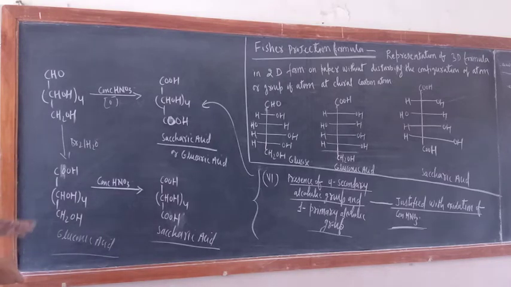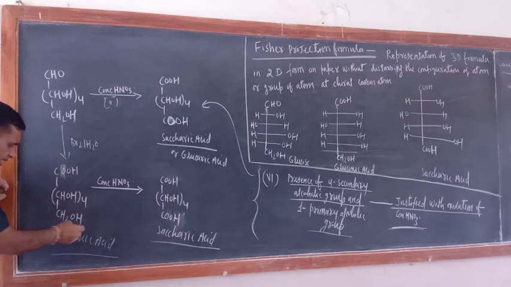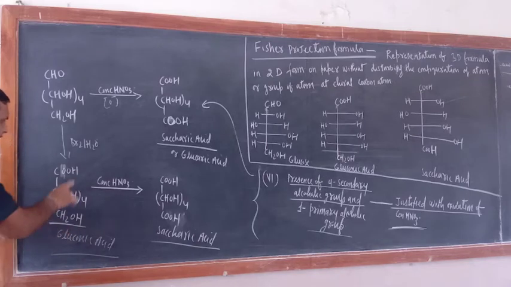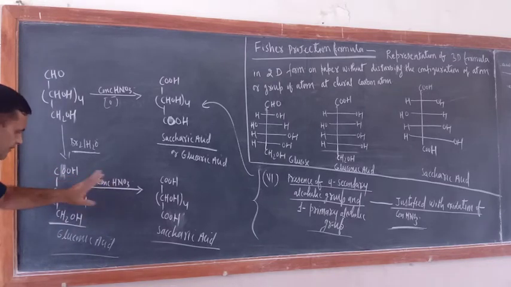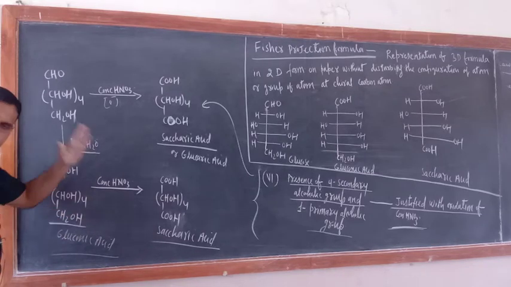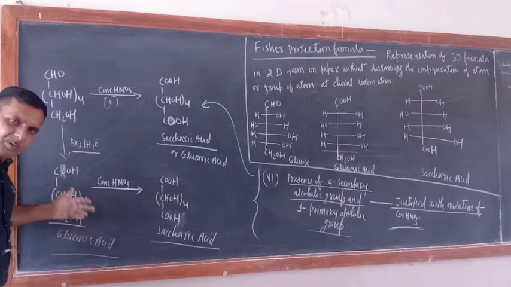But just try to understand, in this gluconic acid only the CHO group was oxidized. Now CH2OH, that is the primary alcoholic group, will also be oxidized. What I want to convey is that in gluconic acid, CH2OH was not oxidized when glucose was subjected to Br2 water oxidation. Only the CHO group was oxidized. But when this gluconic acid is subjected to oxidation in the presence of concentrated HNO3, then CH2OH is also oxidized. The primary alcoholic group is oxidized into COOH.